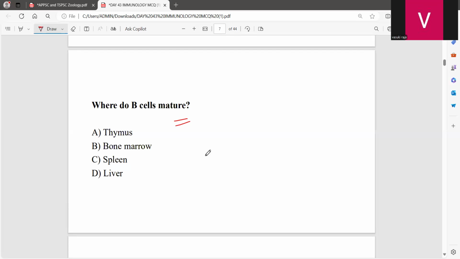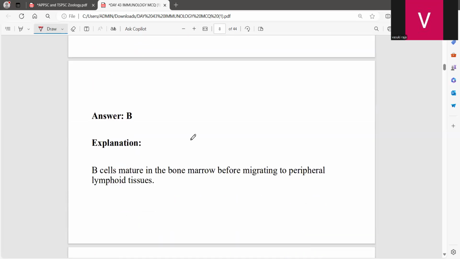Don't get confused with this statement. You should know that B cells are developed and matured in the bone marrow.